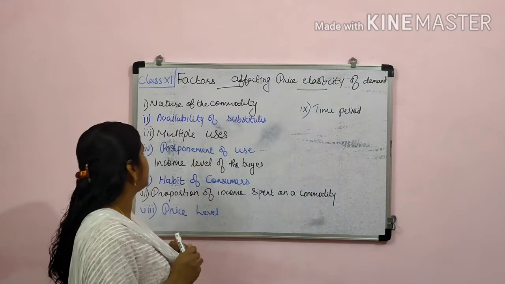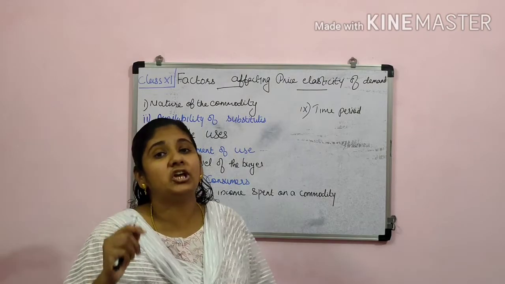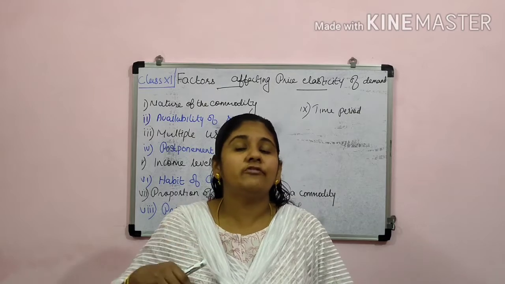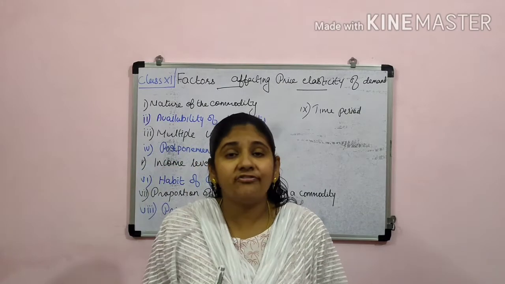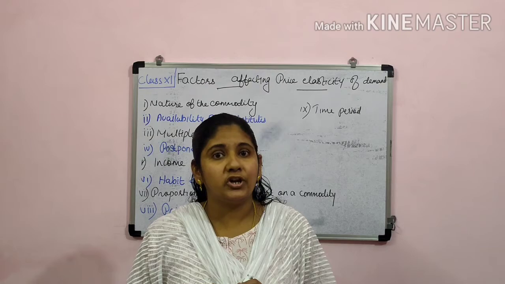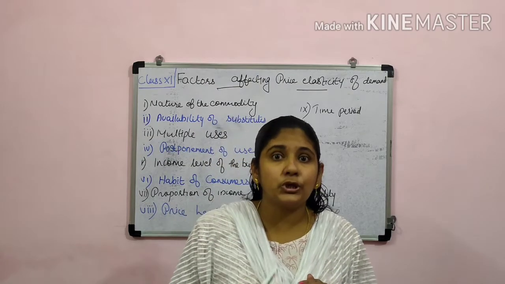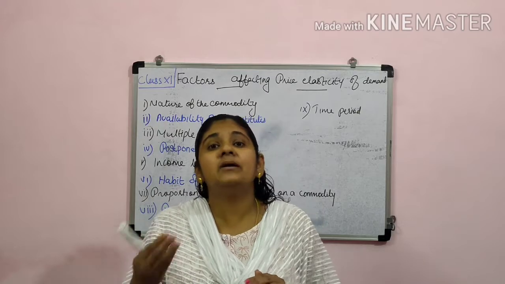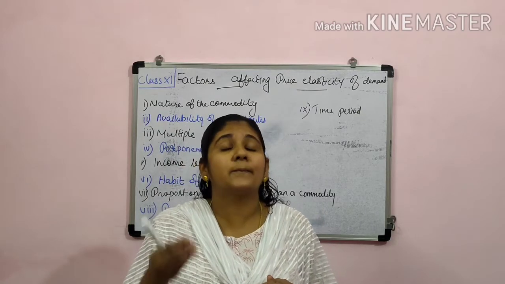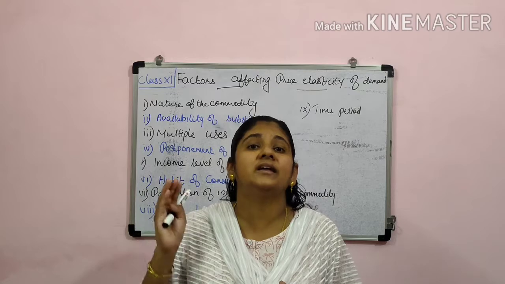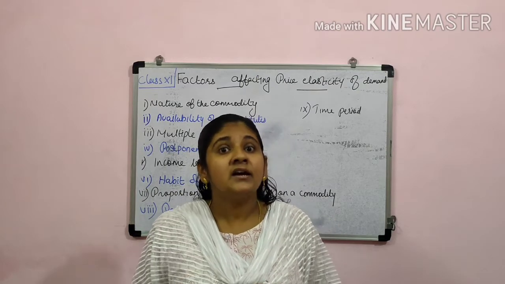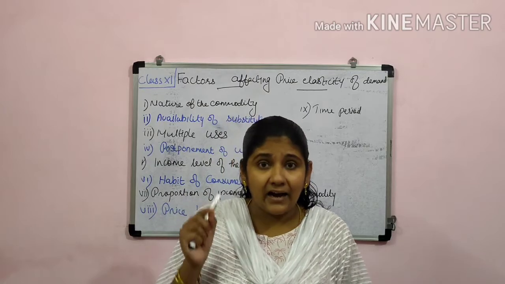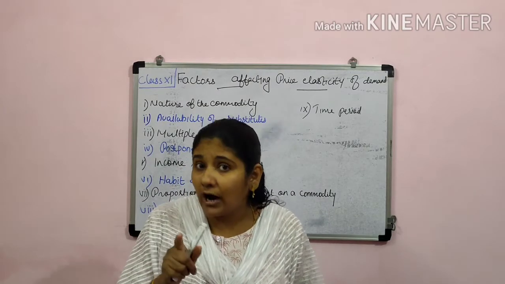Then what is the second one? That is availability of substitutes. If close substitutes are available in the market for a particular commodity, then that commodity is highly elastic in nature. Why?